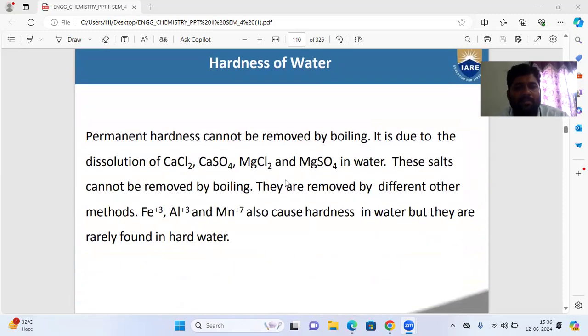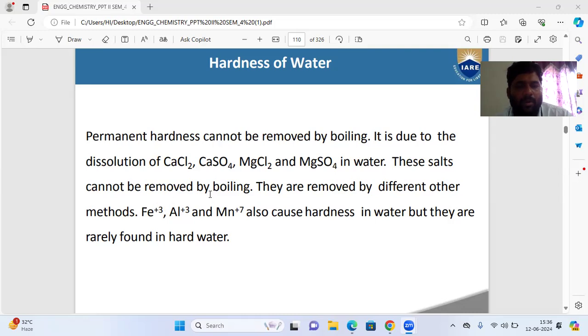That is permanent hardness, which cannot be removed by boiling. So permanent hardness contains calcium chloride, calcium sulfate, magnesium chloride and magnesium sulfate. These are the salts present in water. That water is permanent hard water. So permanent hard water cannot be removed by boiling. It is due to the salts in water.